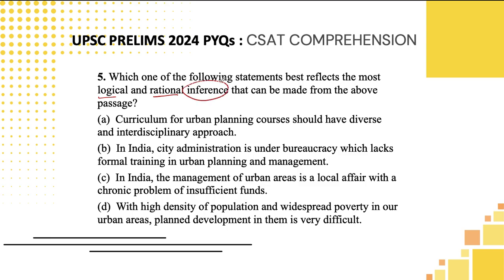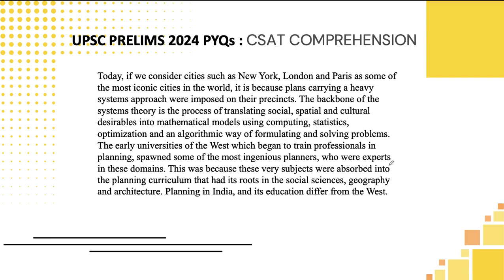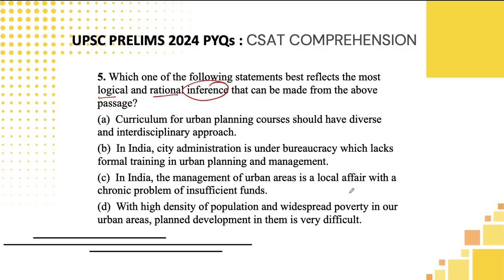Usually what I will be telling is whenever they ask inference, kindly focus on the last three lines, students. Here what they are telling is, this was because various subjects were absorbed into the planning curriculum that had its roots in social science, geography, and architecture. Planning in India and its education differs from the West. So they are talking about multiple subjects in an interdisciplinary approach. Hence, this can be the correct answer.